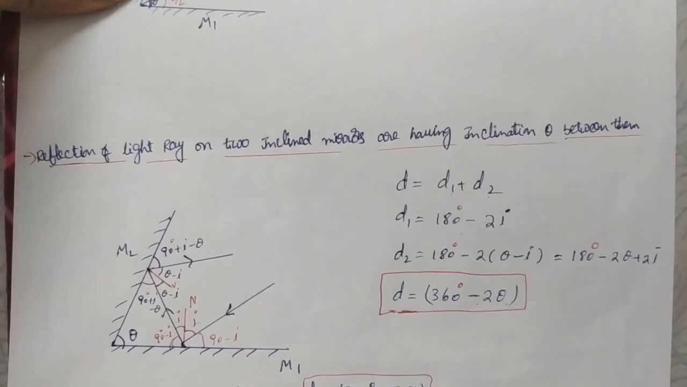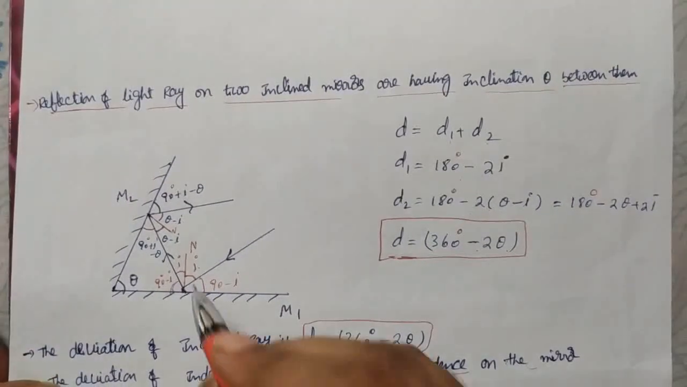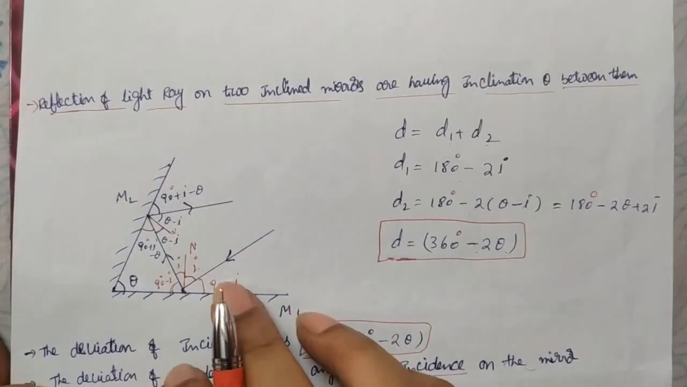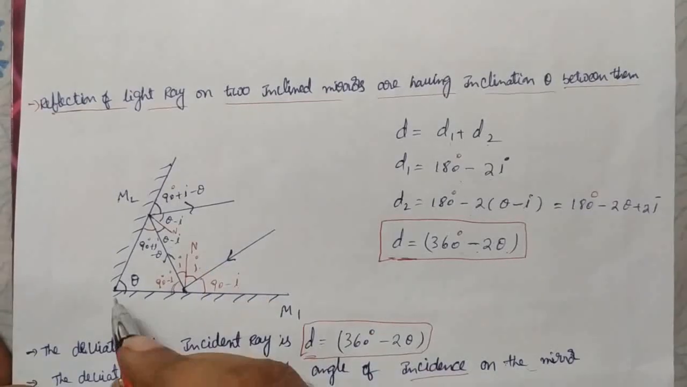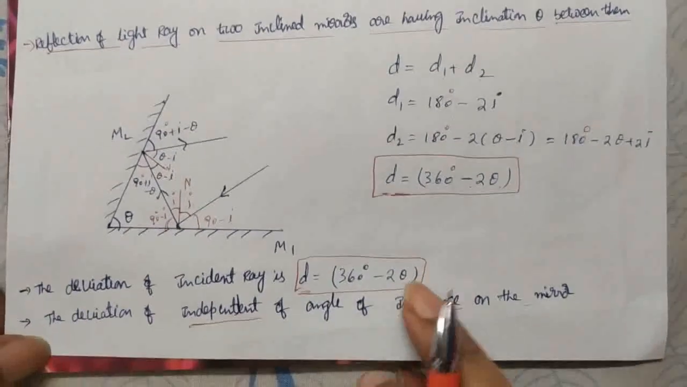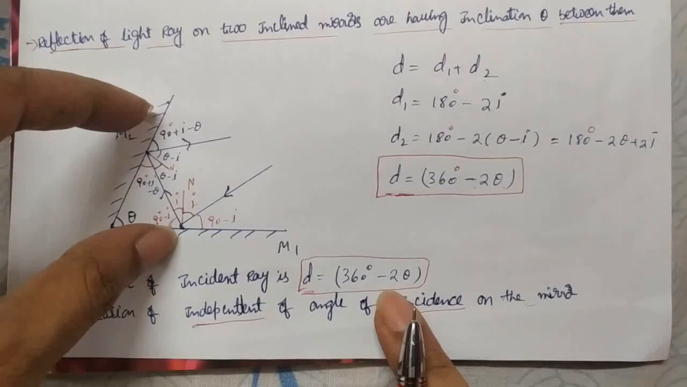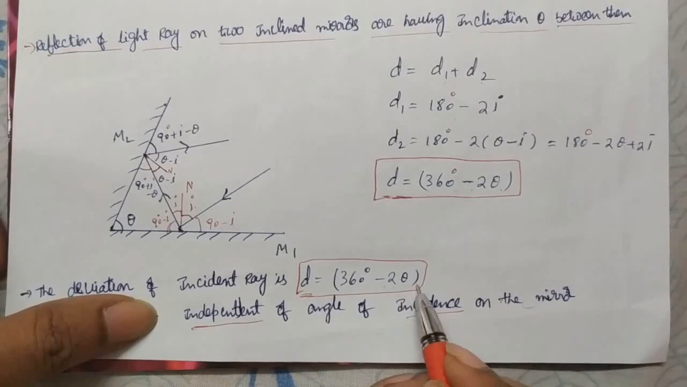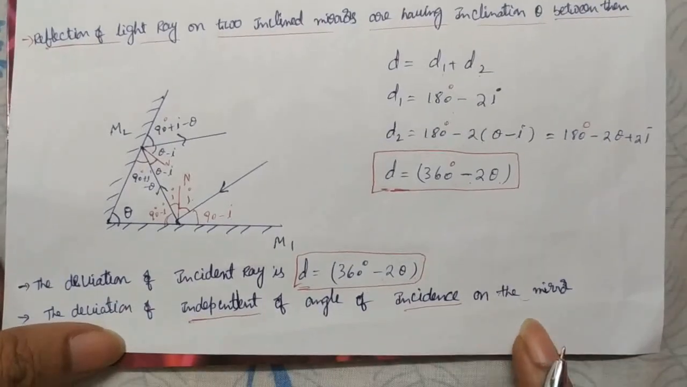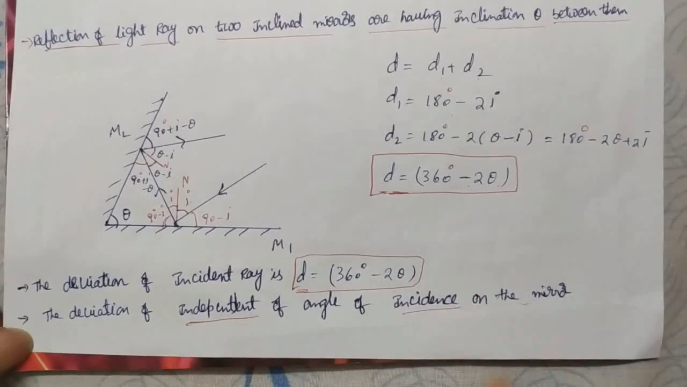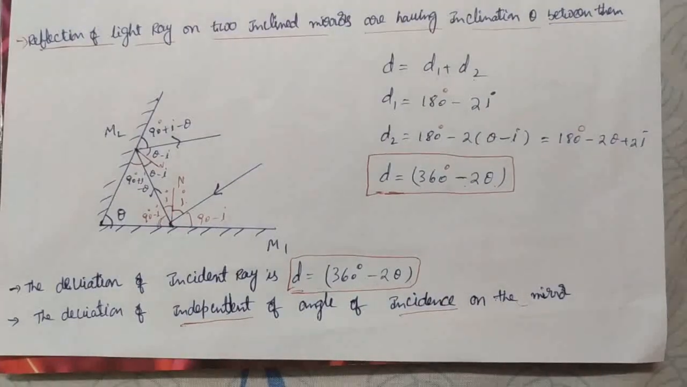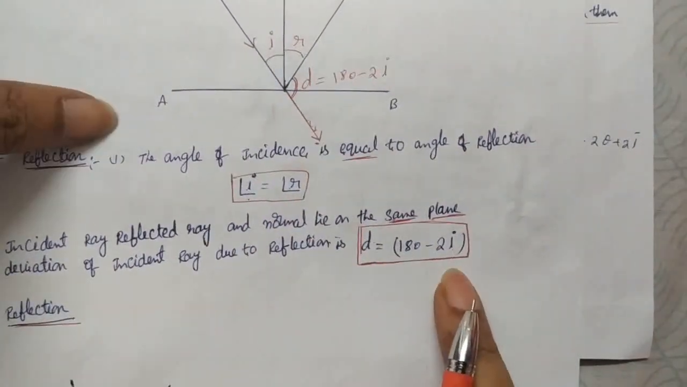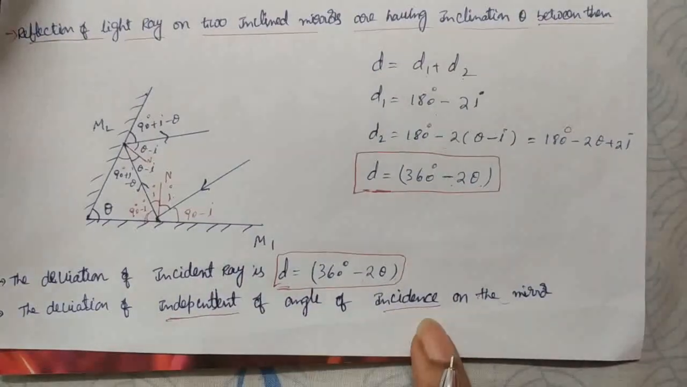I gets cancelled here. That means whatever the angle of incidence, 30, 60, whatever, the total deviation does not depend upon the angle of incidence. It depends upon the angle between the plane mirrors. So the deviation of a pair of mirrors inclined to each other at an angle theta is 360 minus 2 theta, which is independent of the angle of incidence on the mirrors. But on a single mirror, on a single surface, it depends upon the angle of incidence. Here it does not depend upon the angle of incidence.